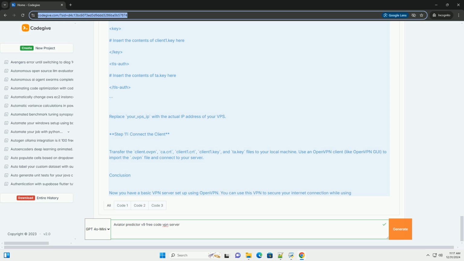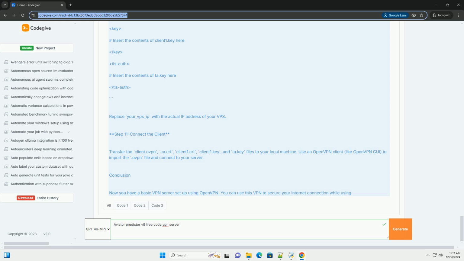Step 5. Set up the CA directory. Make a directory for your certificate authority, CA. Bash: mkdir /openvpn, cd /openvpn. Edit the vars file to configure your CA settings. Bash: nano vars. Modify the following fields to your preference.